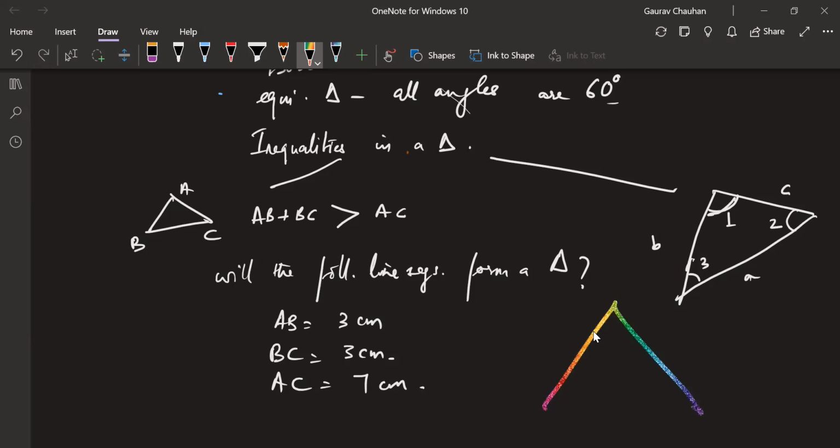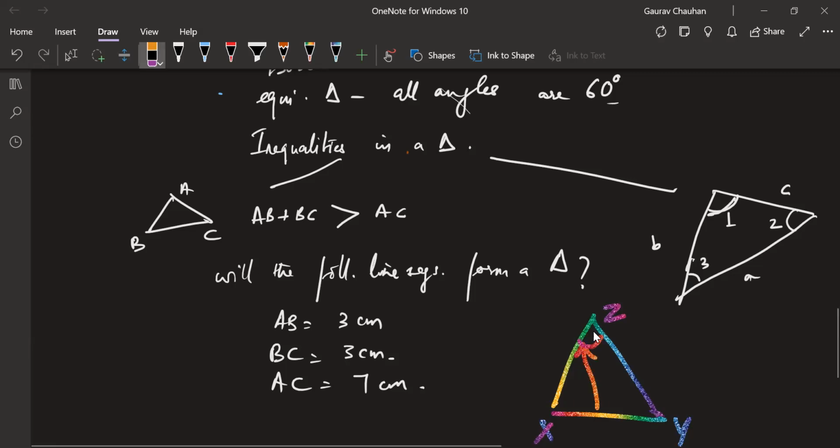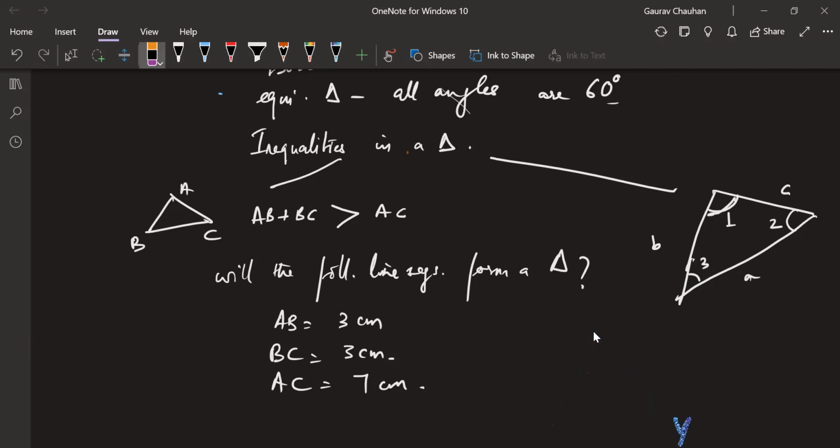Suppose I don't know about the angles, but I know that XY is the smallest side. Then I can say for sure that angle Z will be the smallest angle. Are we good with that? Yeah. This is another very important result in inequalities which you should know. I'm just going to write it briefly here.